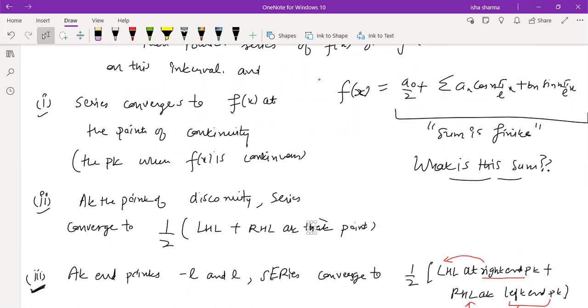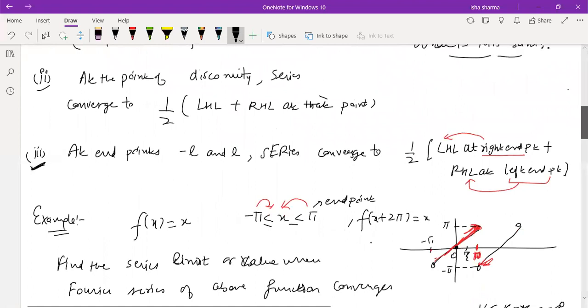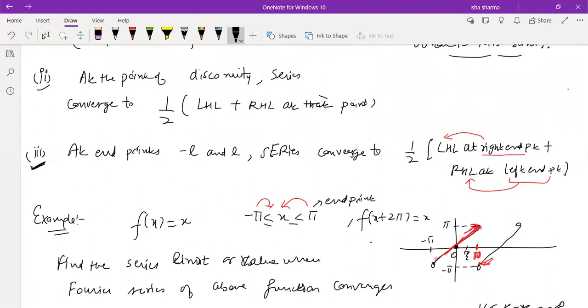And at the endpoints of the interval, minus L and L, the endpoints are also considered in the category of discontinuity. So there also we need to compute the average of the left hand limit and the right hand limit. But I explained with this example what happens at the endpoint, whether you consider the left endpoint or the right endpoint.